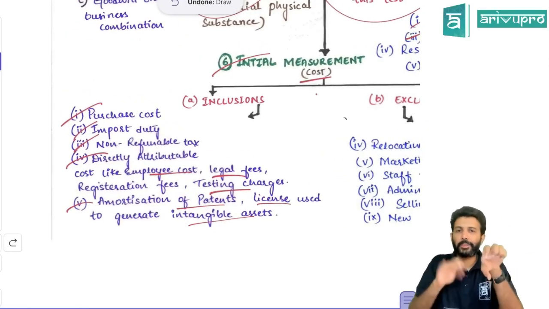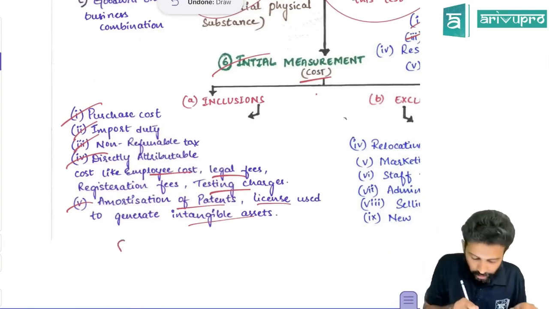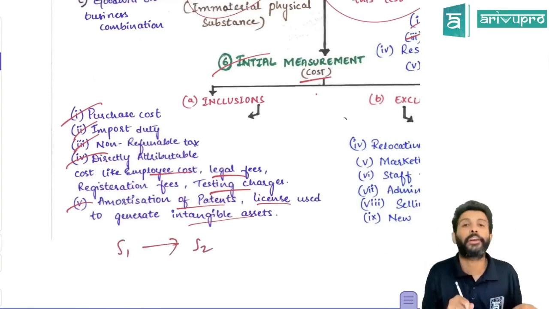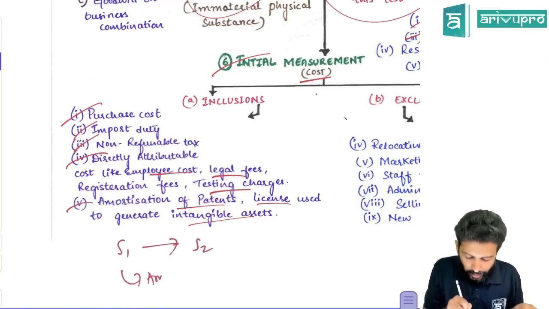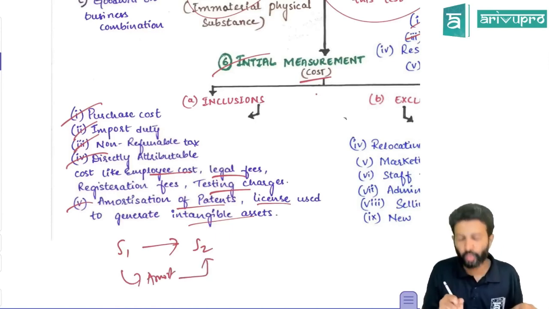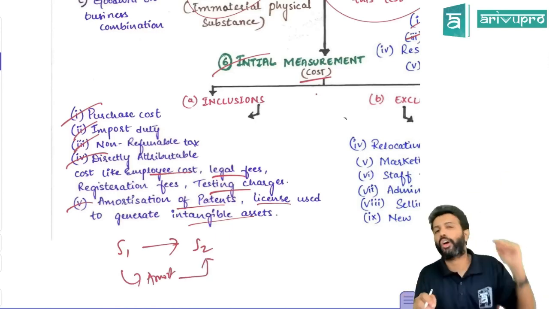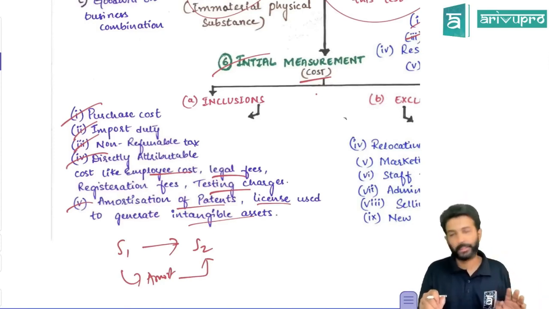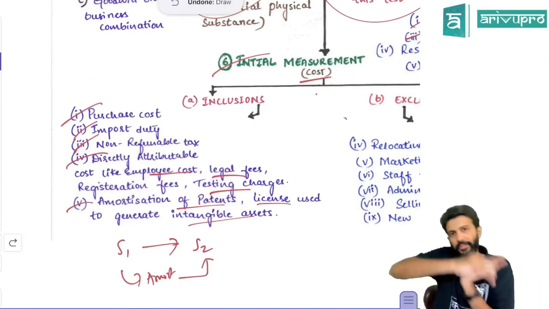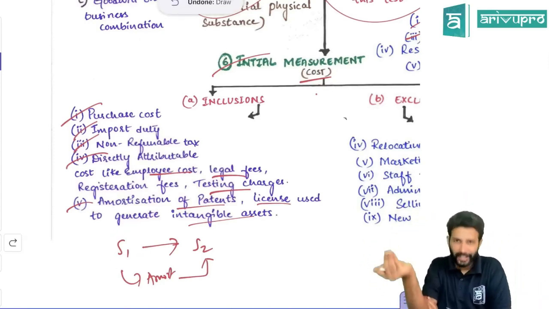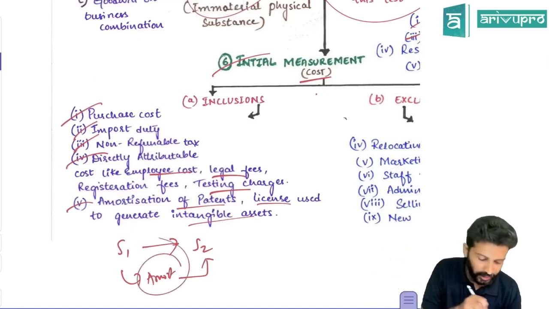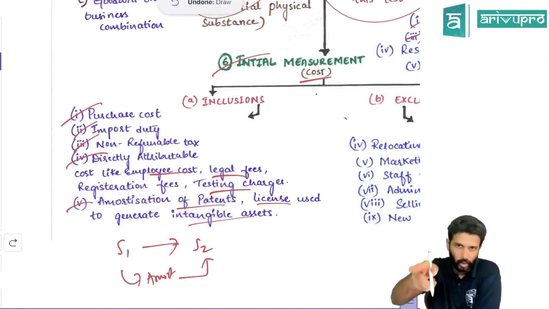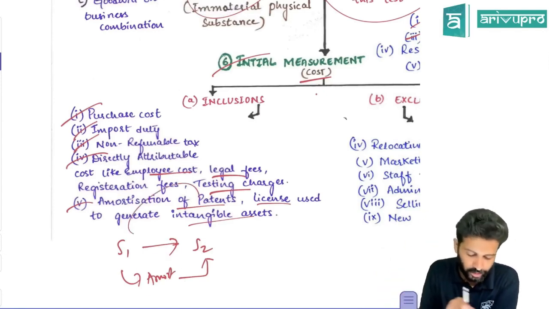If you're using one intangible asset to produce another intangible asset, like software 1 is being used to produce software 2, then the amortization of software 1 will not be transferred to SPL. It will be capitalized to the cost of software 2. So if one intangible asset is used to produce another intangible asset, then software 1's amortization charges will not go to SPL, rather they will get capitalized. That's what this point is all about.